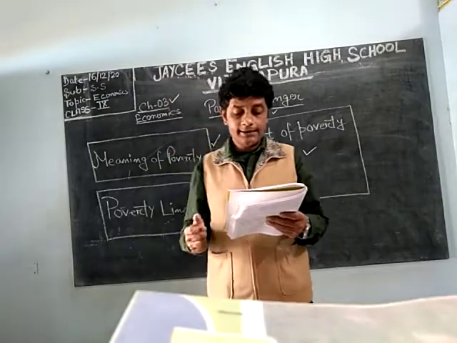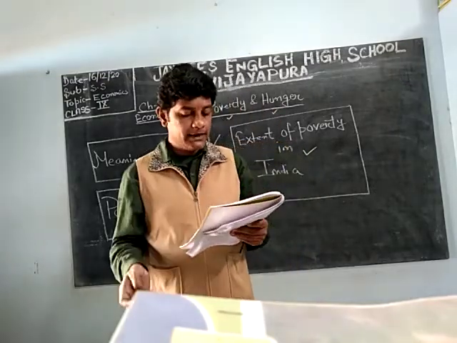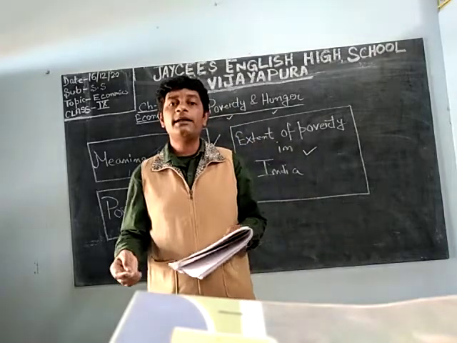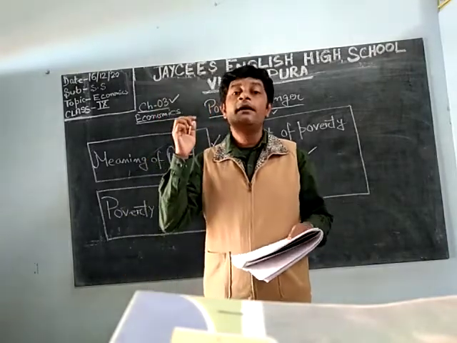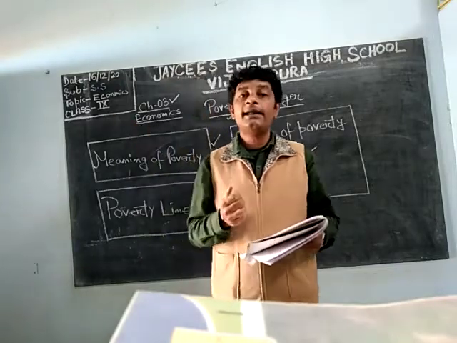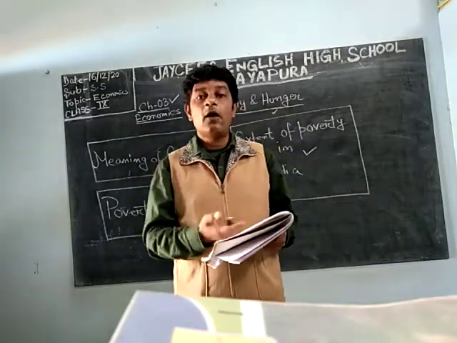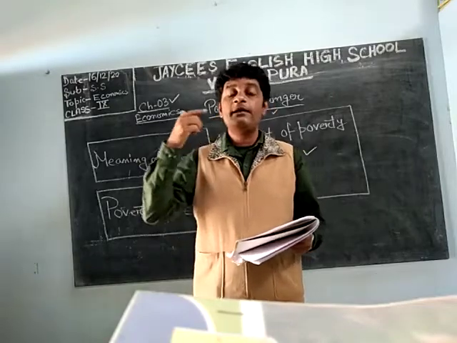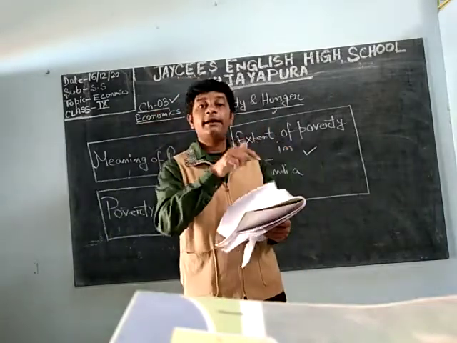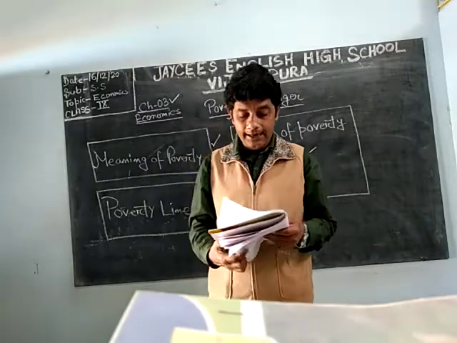In recent years, the decline in rural poverty is much greater than urban poverty. Both the urban and rural areas have a poverty line. Altogether it has gone from 46% to 20% from 1983 to 2009-10.